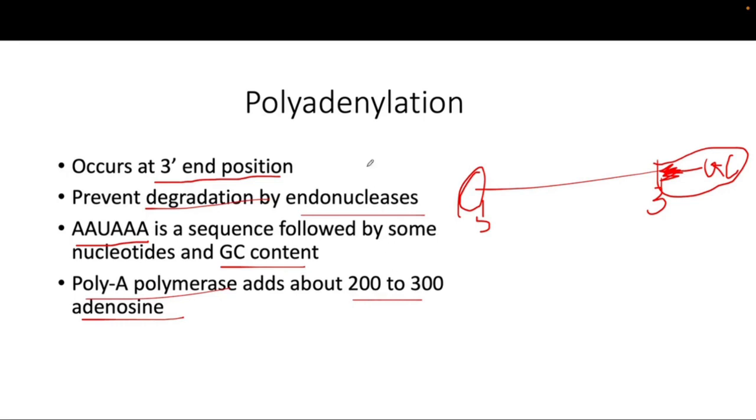Okay, also these two phenomena, the 5 prime capping and polyadenylation, also aid the mRNA to be transported out into the cytoplasm from the nuclear pore. Okay, so they also do this process.